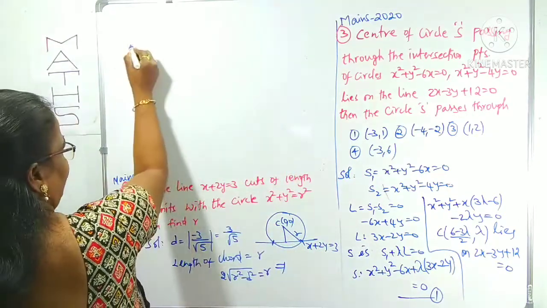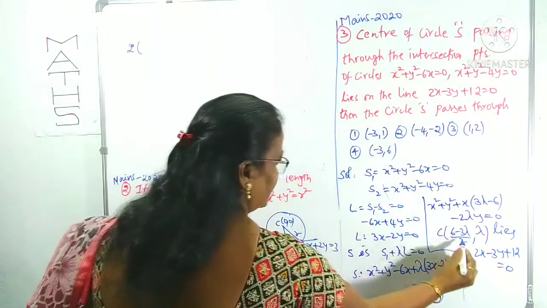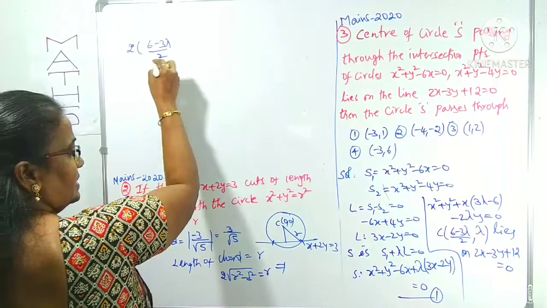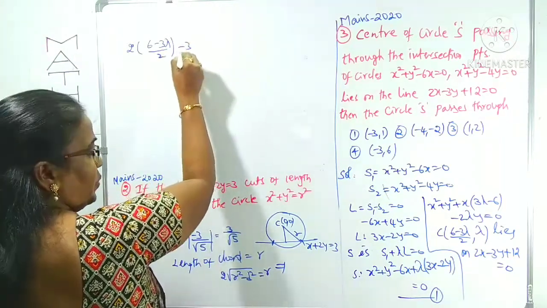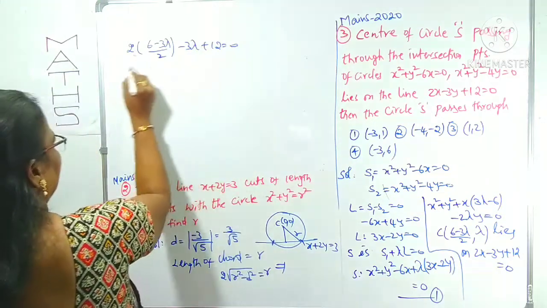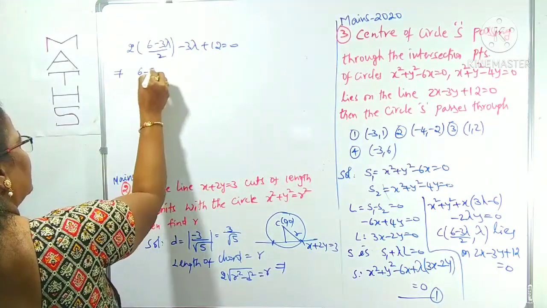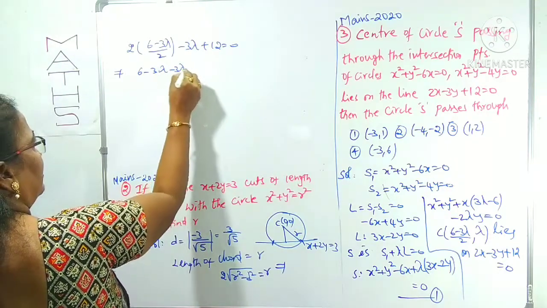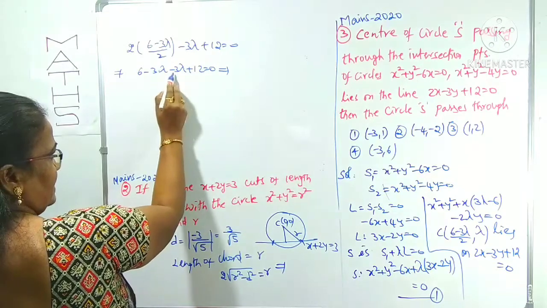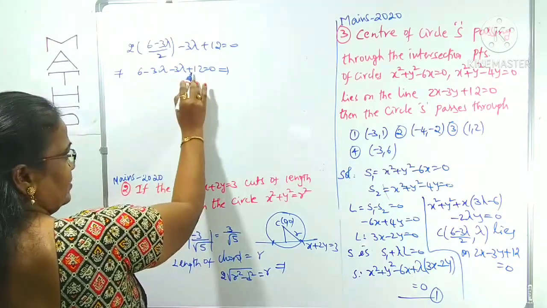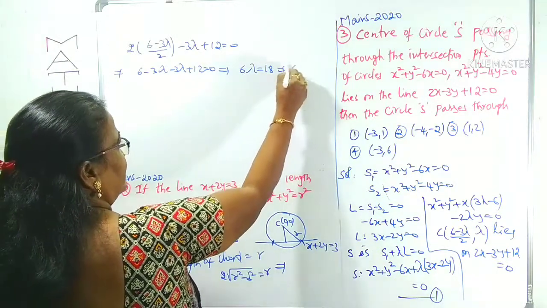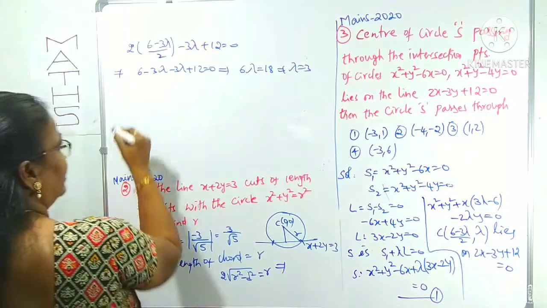In place of x, 2 into (6 minus 3 lambda) by 2, minus 3 into y, which is lambda, plus 12 equals 0. The 2 cancels, giving 6 minus 3 lambda minus 3 lambda plus 12 equals 0. So 6 plus 12 is 18, and 6 lambda equals 18. Lambda value is 3. Now substitute in equation 1.